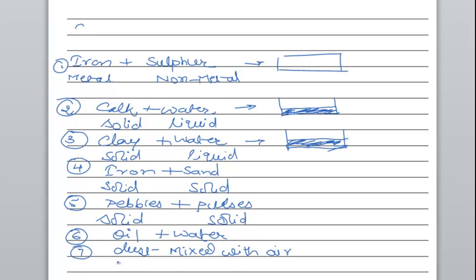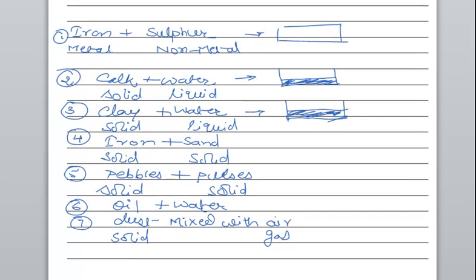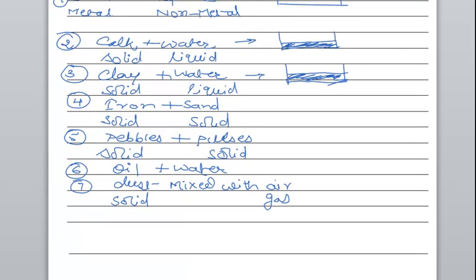Now, dust is what? Dust is solid and air is gas. So students, a mixture can be of any type. It can be a solid-solid mixture, a solid-liquid mixture, a solid-gas mixture. Likewise, tap water, or say the gas mixture. Gas mixture is what? Air. Air contains different types of gases.